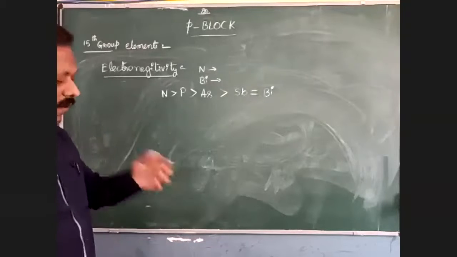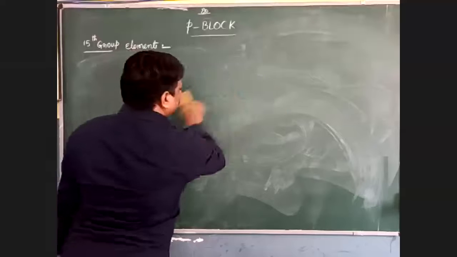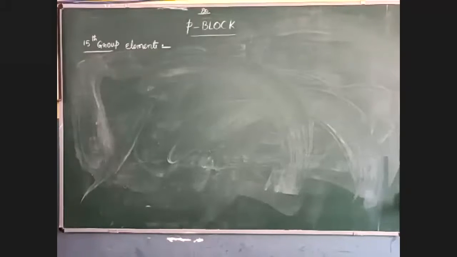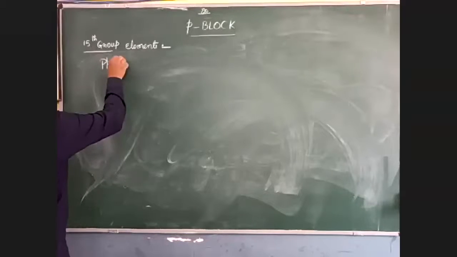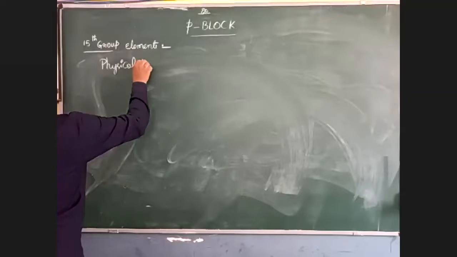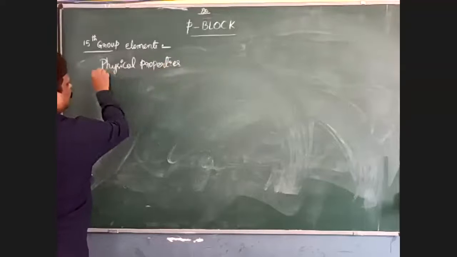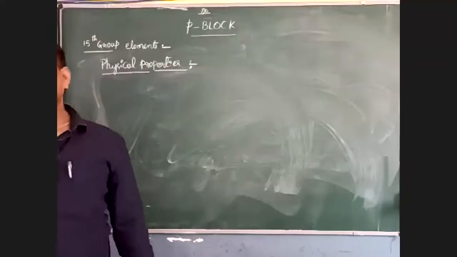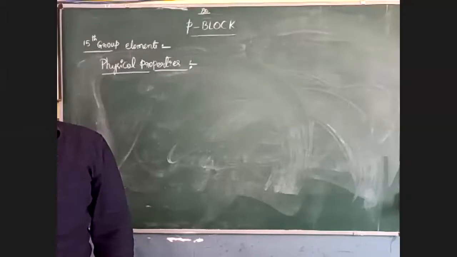Then come to the physical properties of these elements. In these physical properties, we are discussing their metallic nature and their atomic nature, that is, how they are available in polyatomic or diatomic state.